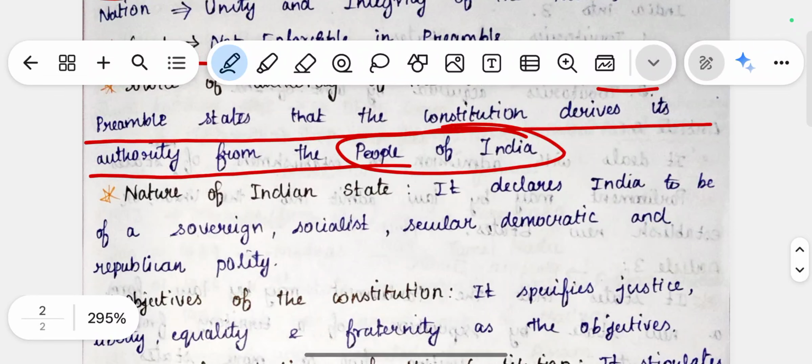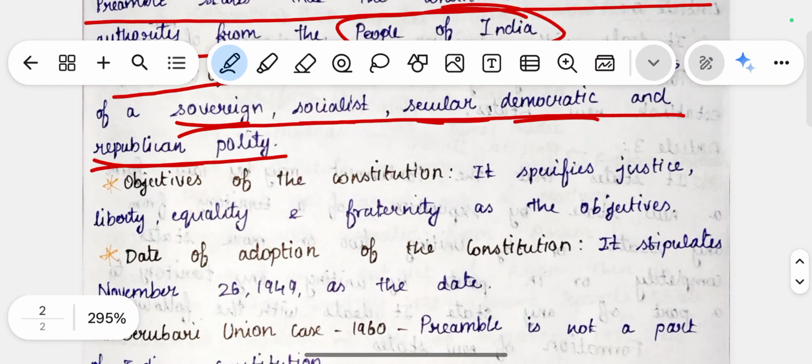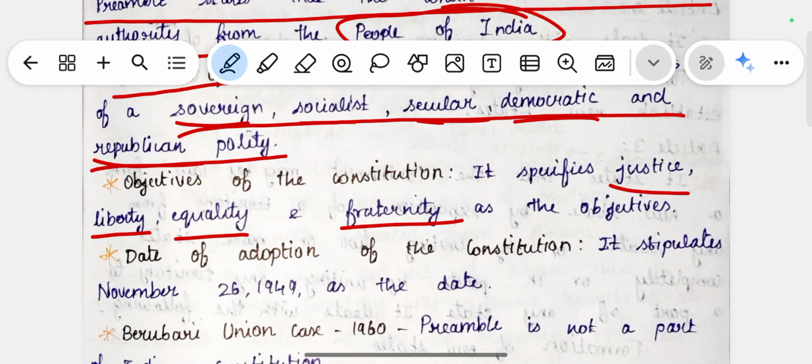The next one is the nature of the Indian state. Our nature of the Indian state is basically sovereign, socialist, secular, democratic and republican polity. So these five are important: sovereign, socialist, secular, democratic and republic. Then our objectives are to secure justice, liberty, equality, fraternity. These are the objectives that India wants to achieve. The date on which the Indian Constitution was adopted was November 26, 1949.